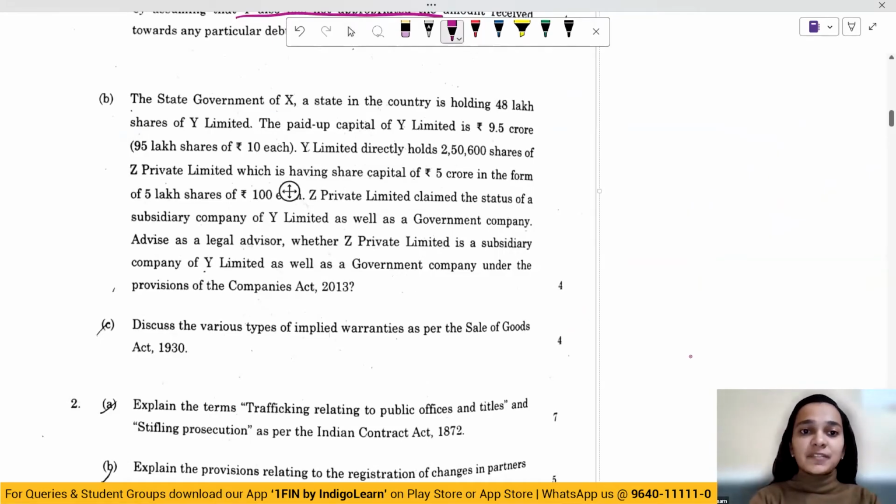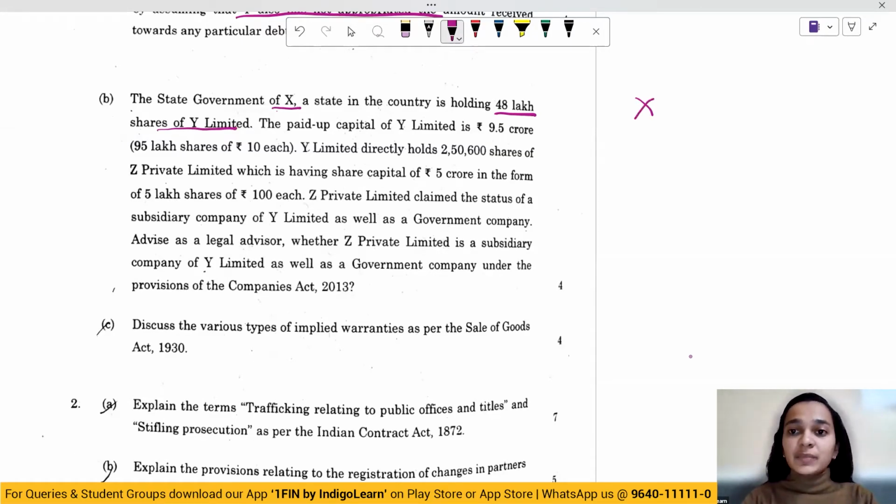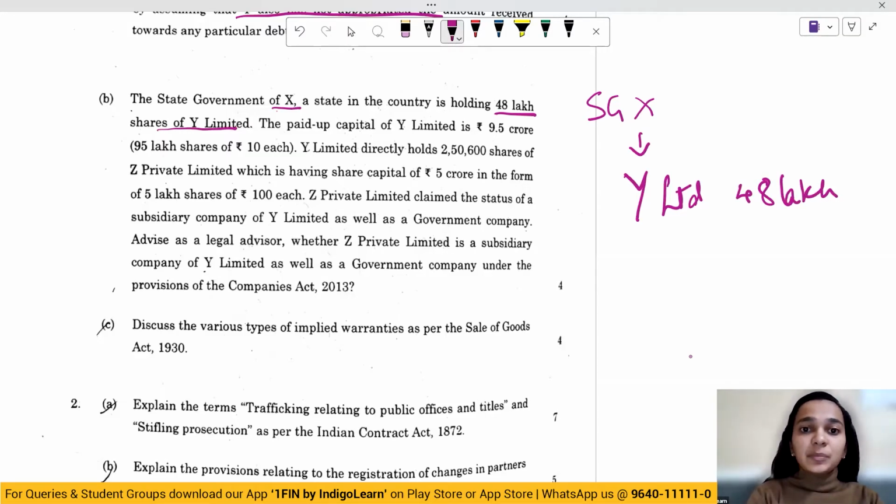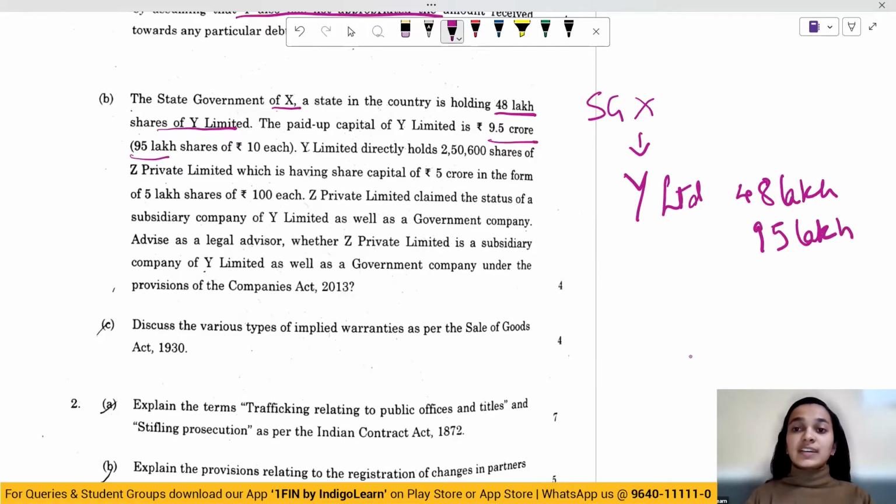The state government of X, a state in the country, holds 48 lakh shares of Y Limited. The paid up capital of Y Limited is 9.5 crore, which consists of 95 lakh shares. So the total capital includes 95 lakh shares. Now, in order to become a government company, the holding has to be 51% or more, either by state government or central government or by both of them together.